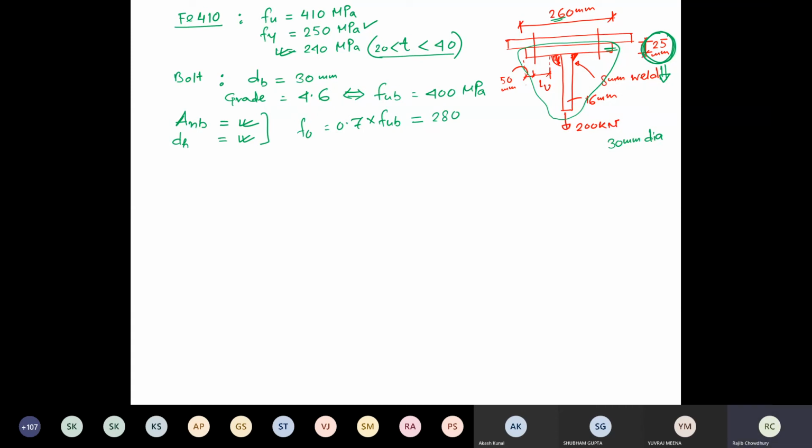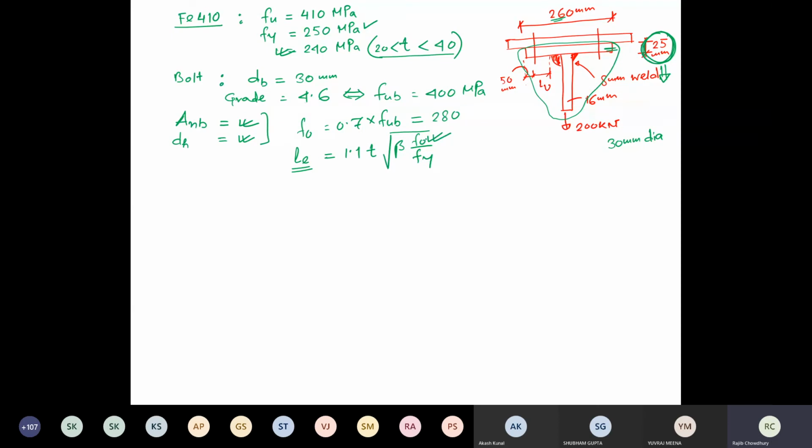For that, we are going to calculate Le. For calculation of Le, what is the formula? 1.1 times thickness times square root of beta F0 by Fy. So to find Le, I need F0.